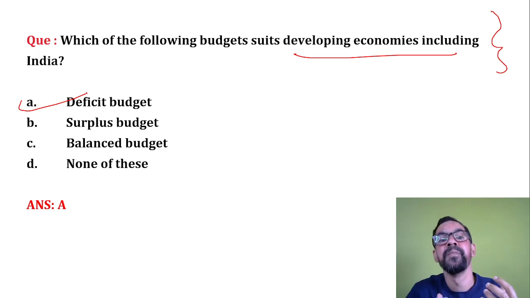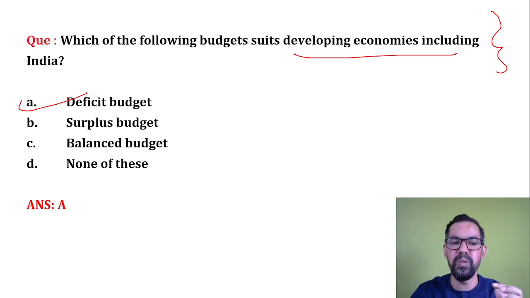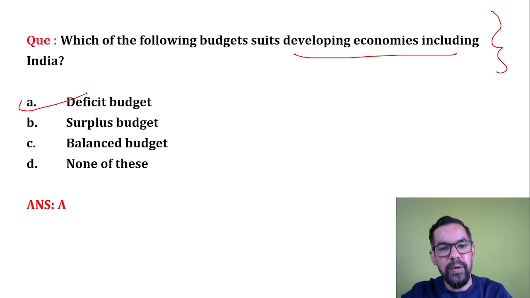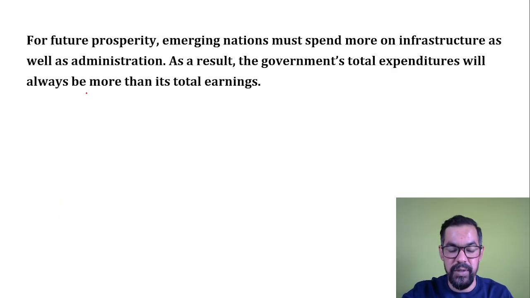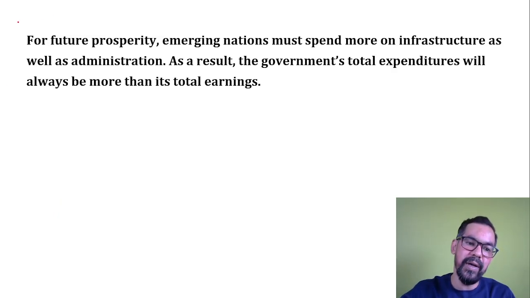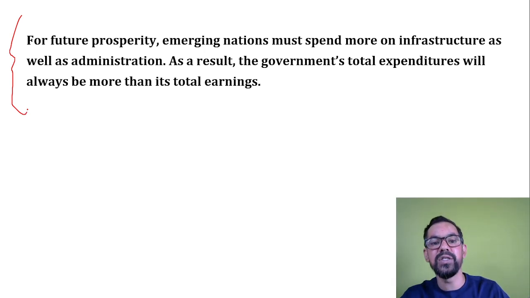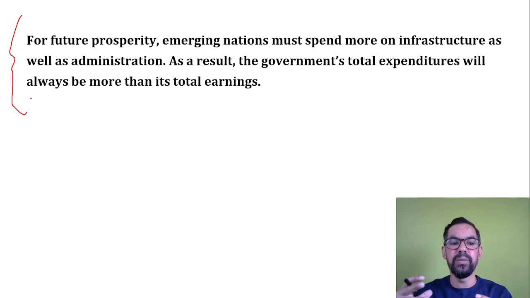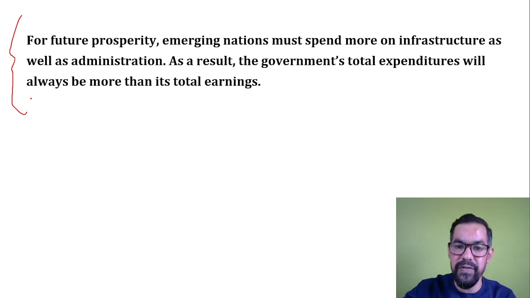We have to work on the defense system. So we have different areas, and to support these areas, we need more money. So for that, we generally present a deficit budget. In developing nations, there are so many areas of development, and for faster growth they need more money. So they have to present the deficit budget.